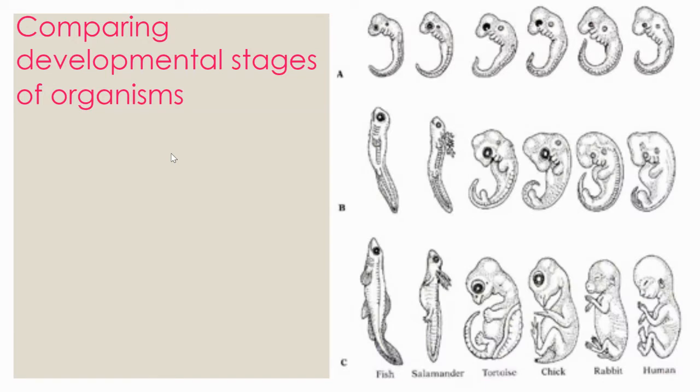Now, another way that we can look at classifying organisms is by comparing the developmental stages of those organisms. And here you can see the developmental stages of a fish, that's in this line, a salamander, a tortoise, a chick, a rabbit, and a human.